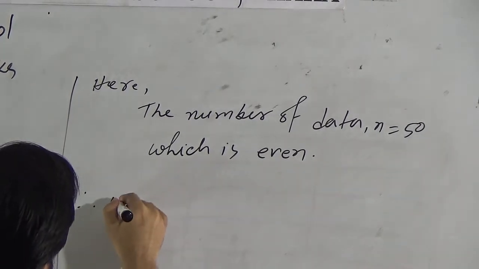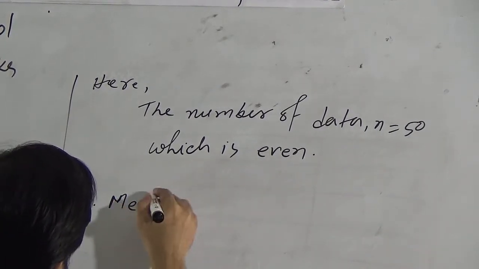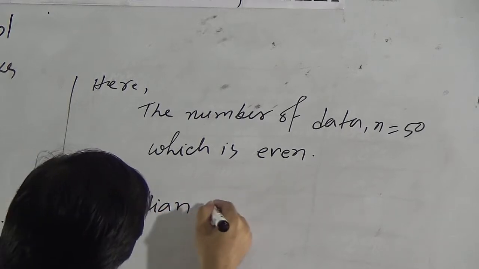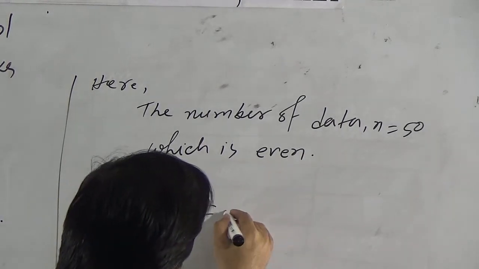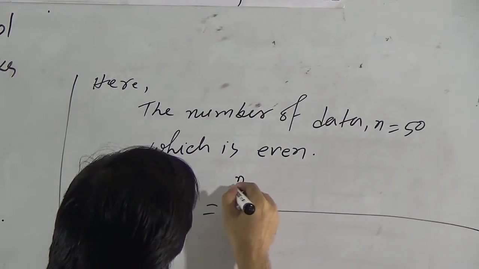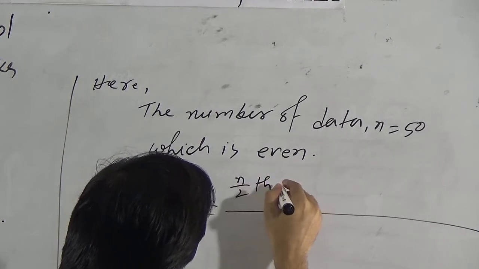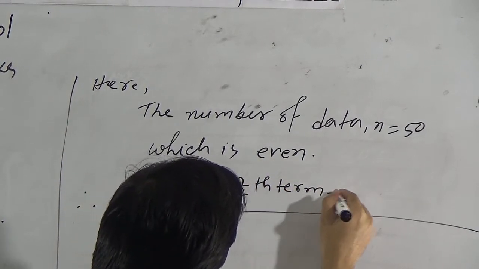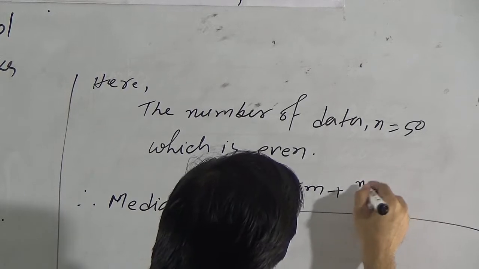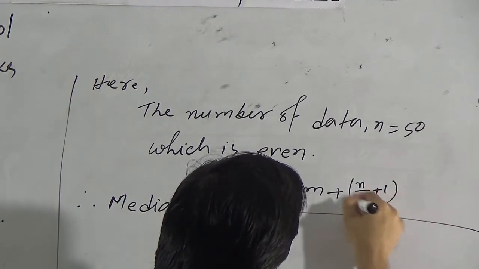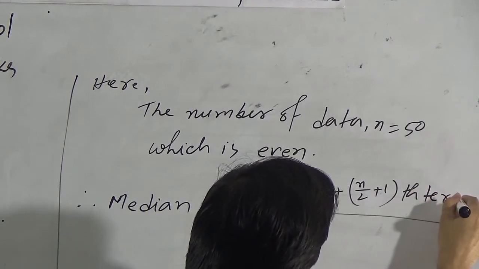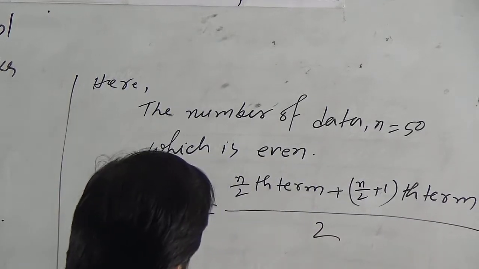Therefore, median equal to n by 2 term plus n by 2 plus 1th term divided by 2.